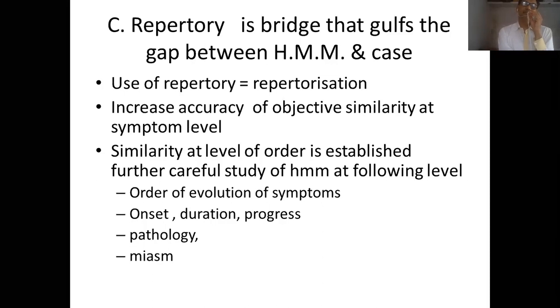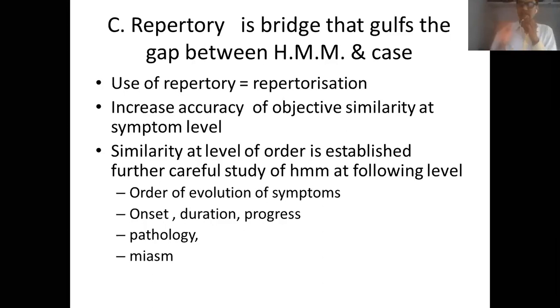And further, when you study this group of remedies at the level of materia medica, the other difficulty of similarity of order will also be solved. So this is how we can prove that repertory really bridges the gap between homeopathic materia medica and the case.